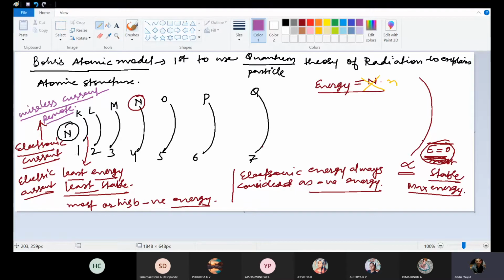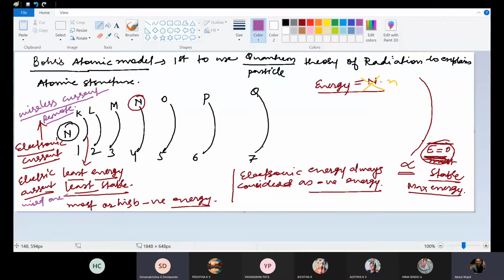A remote is the best example of this wireless current, that is electronic current, and all the wired devices are examples of electric current. The current in your fan, tube light or television is all electric current, and electronic current does not require any cable for its travel. That's the difference between electronic current and electric current.